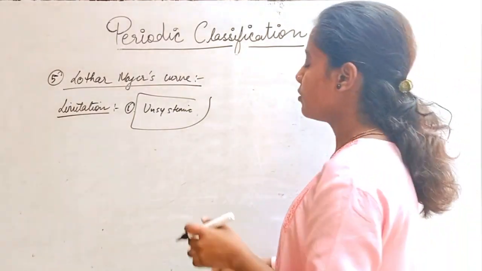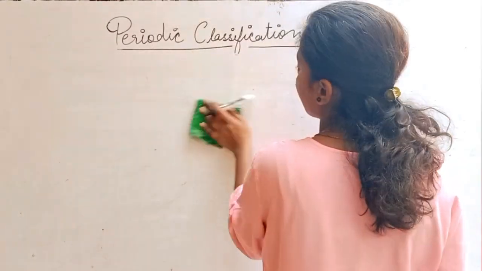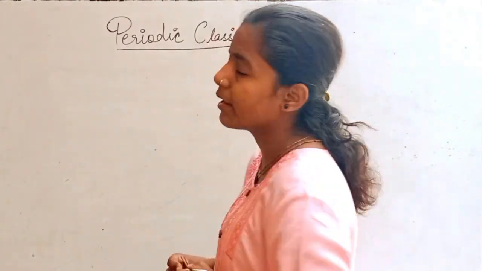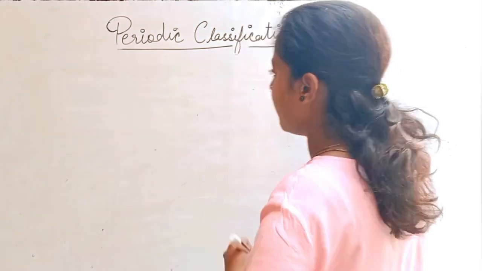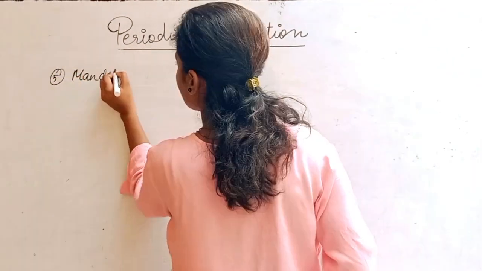Now let's talk about the sixth part: in the same year, someone developed his periodic table and played a huge role in giving the base for the modern periodic table. Now the fifth part is Mendeleev's periodic table.